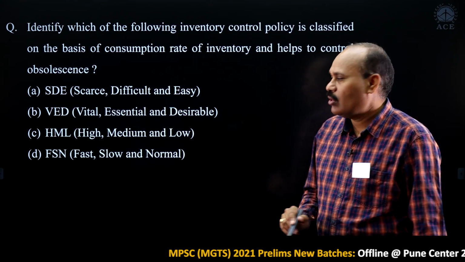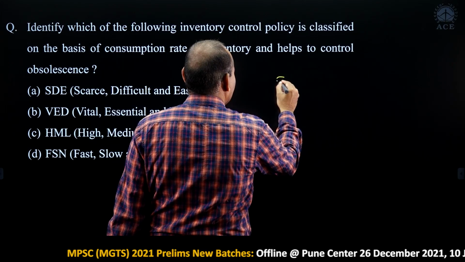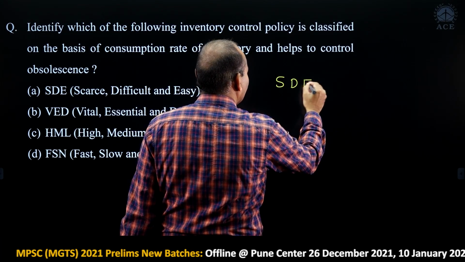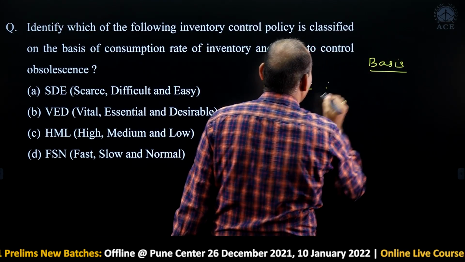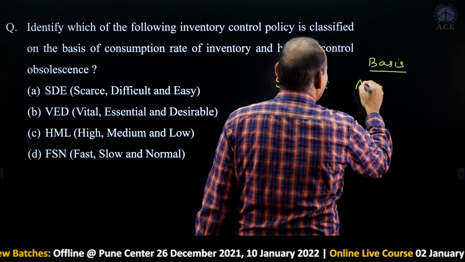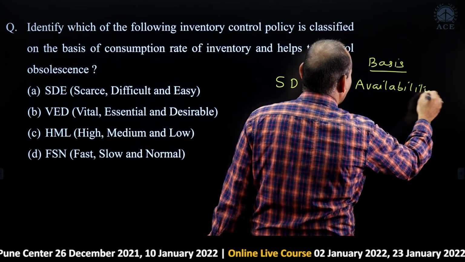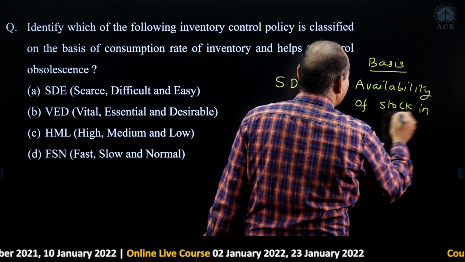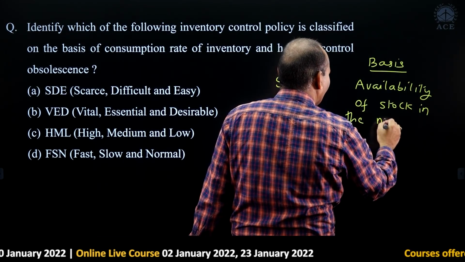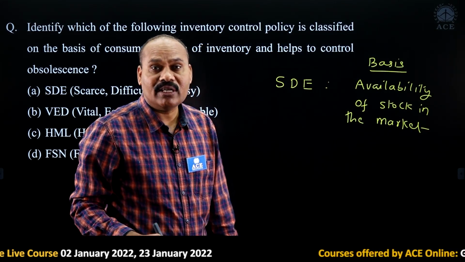Okay, so what is the basis for SDE? SDE is based on availability in the market, availability of stock in the market. Scarcity is there: scarce, difficult to obtain and easy to obtain.